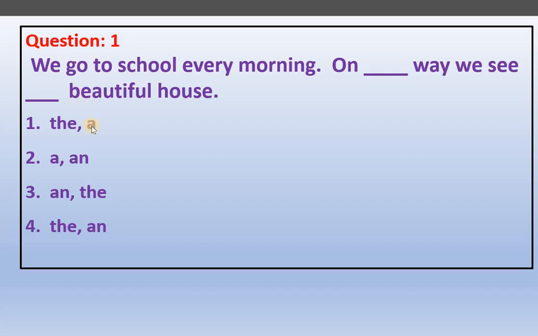And before B we get A, because before vowels we get an: A, E, I, O, U. Any word beginning with these vowel letters gets an. So here, beginning with B, if the word starts with anything other than these, other alphabets, then we get A. So a beautiful house, of course. This one will fit here, A.